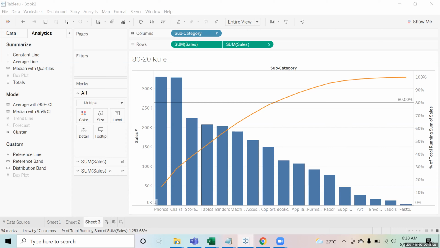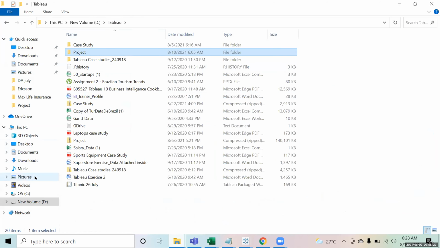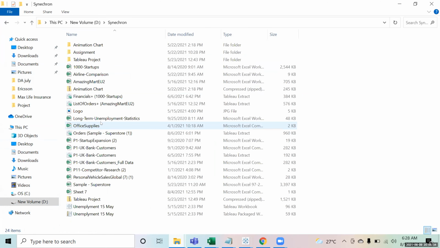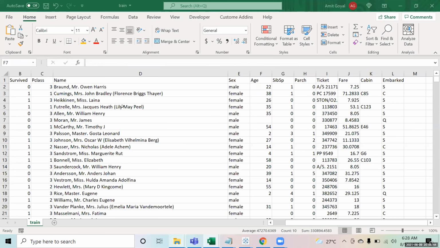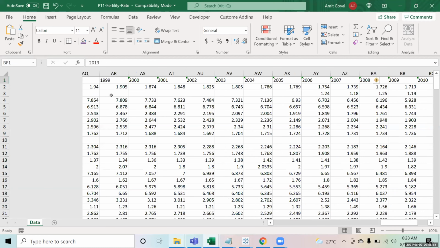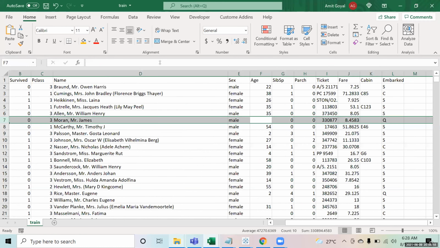So I'll share that data with you. I have the data of that animation chart that we all created, so you can try to create that same chart if you want. The data has the population, fertility rate, and life expectancy. So you can use this data to create the same exact chart in your Tableau.